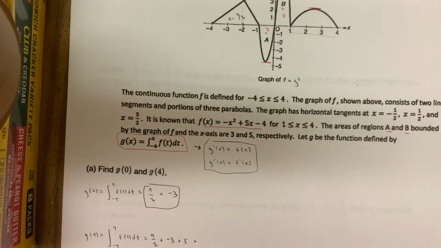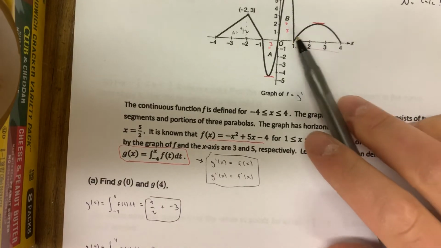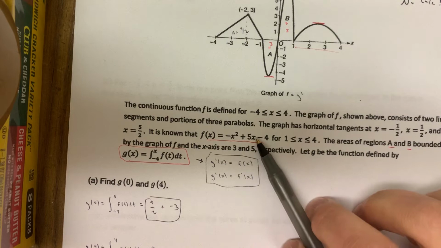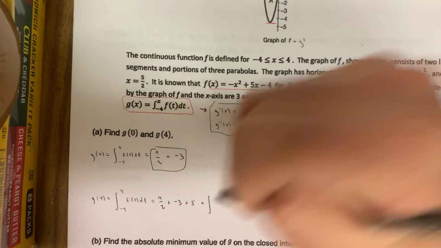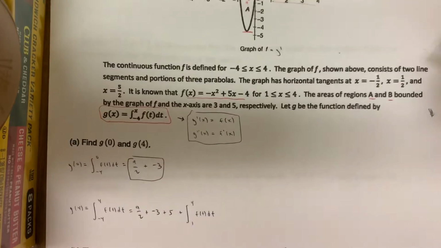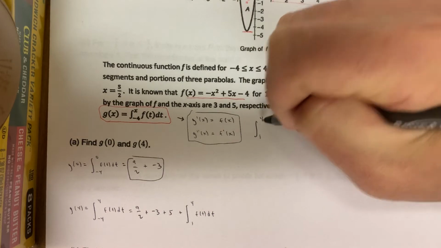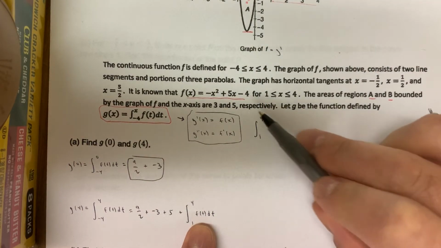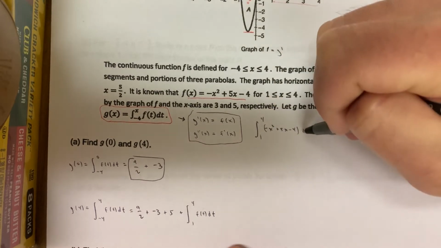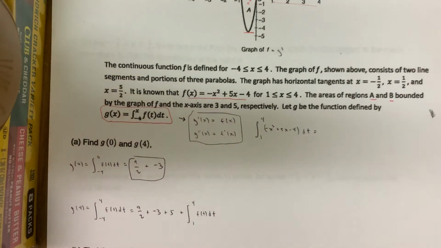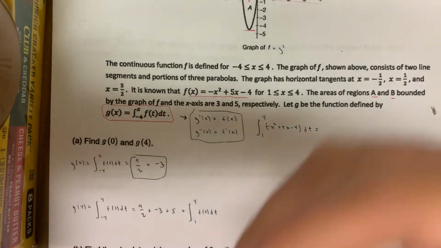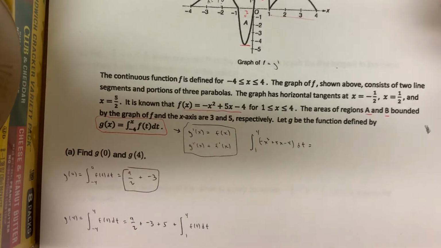And then the problem here is that now they don't tell you this area. They tell you the equation from 1 to 4, right? They tell you the rule for the function is -x squared plus 5x minus 4. So that part, we still need to do the integral from 1 to 4 of f of t with respect to t. And I'll do that over here, okay? If you do the integral from 1 to 4 of f of t with respect to t, just remember f of t here is really -x squared plus 5x minus 4, all with respect to t. So here they're kind of throwing in like a conventional integral over here. I've never really seen it like this before, but they could put things like this together for the AP. There's always going to be stuff that shows up that you haven't seen before. It doesn't mean you don't know how to do it.